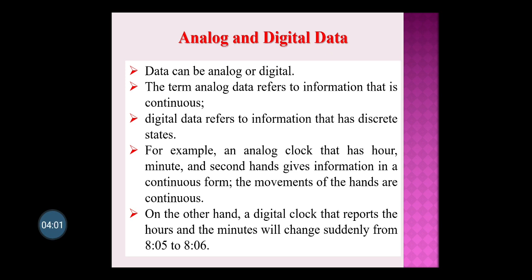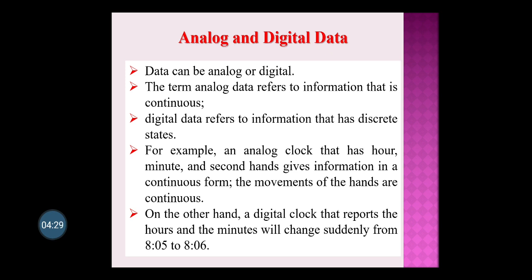But for the discrete form of information, like digital signal, what we will do is measure the temperature after certain intervals. Like now I will measure, and after 5 minutes I will put that thermometer inside again and measure. So I will get some temperature, I will note it down. Then again I will remove it, and after 5 minutes again I will measure. So that is your digital information.